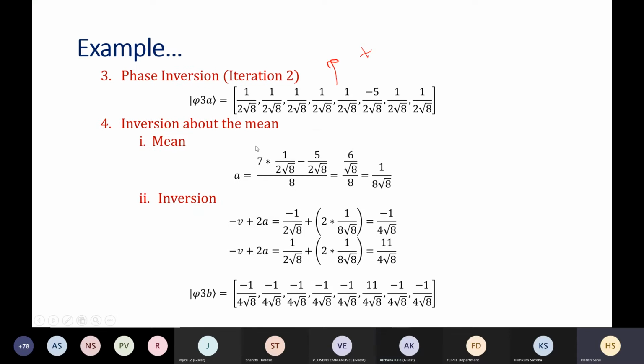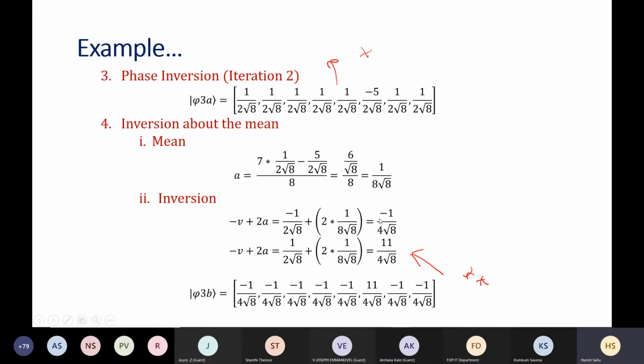Now we are applying the Grover operator again, a second time. It will do the same thing. First it will change the sign. Then again it will compute the average, the new average, and then inversion about this new mean. For the states which have the amplitude 1 by 2 root 8, it will become minus 1 by 4 root 8. And for the desired state, it will become 11 by 4 root 8. So see, the desired state x star.